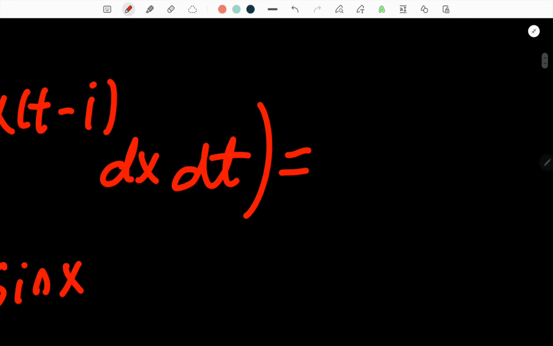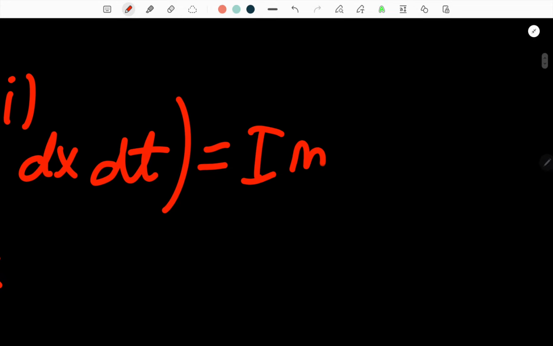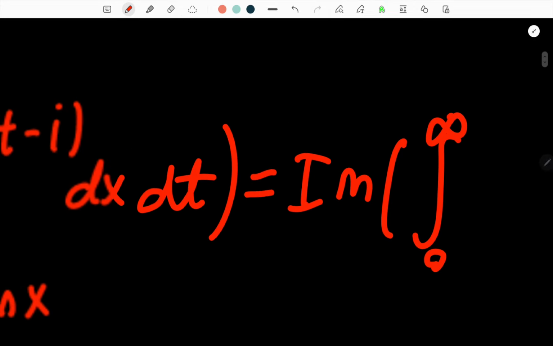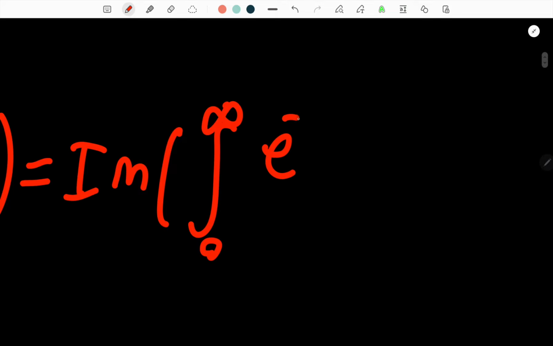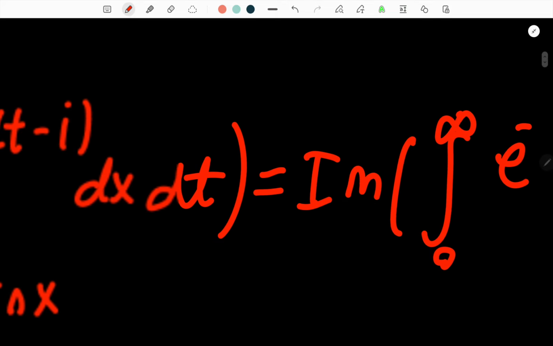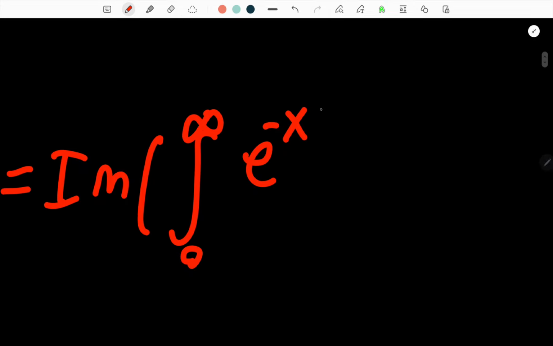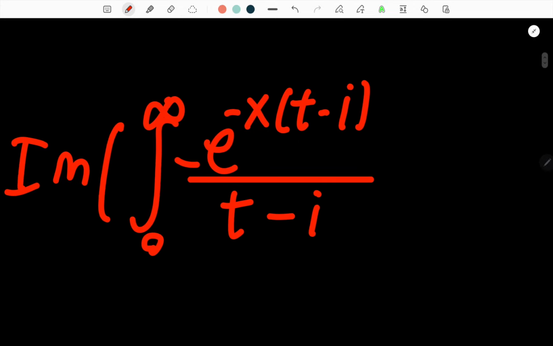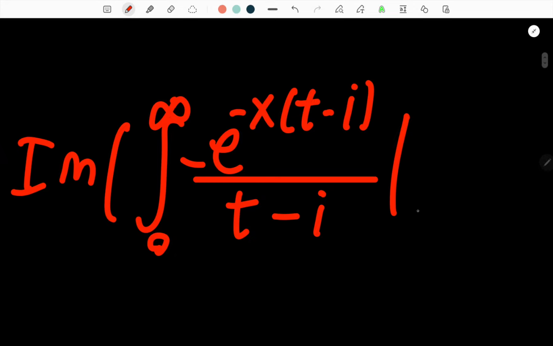But we should now have our integral is equal to the imaginary part of the integral from 0 to infinity of e to the negative x times t minus i over negative t minus i, from 0 to infinity, and then of course dt.